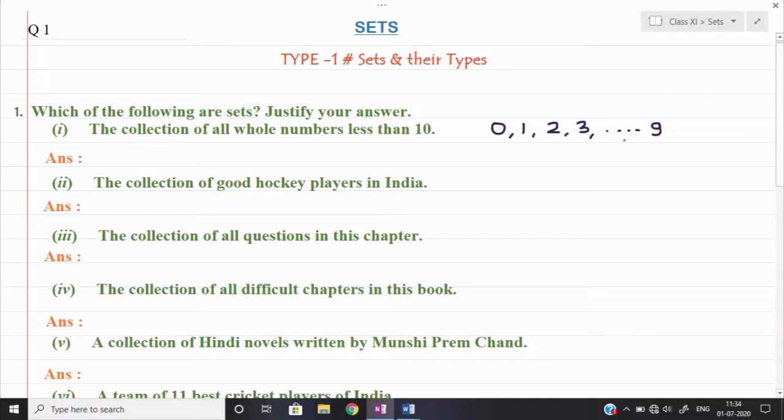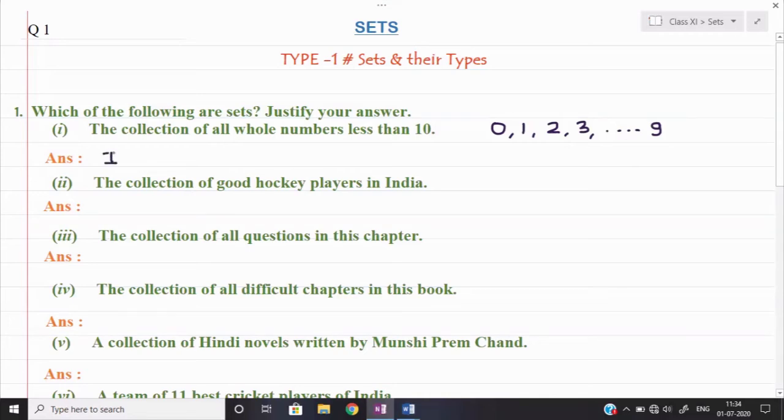Now tell me, would you create any other list over here, or would your list be different from the list I have created here? Definitely not. If you follow the definition of whole numbers, then you will say yes, the elements will be 0, 1, 2, 3 up till 9. So here we can say that it is a set.